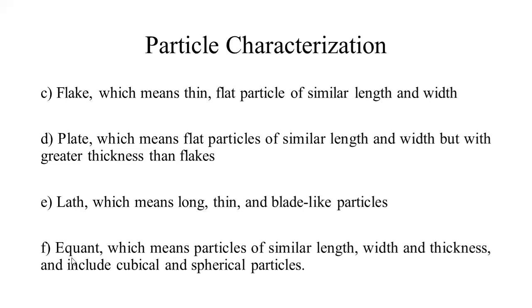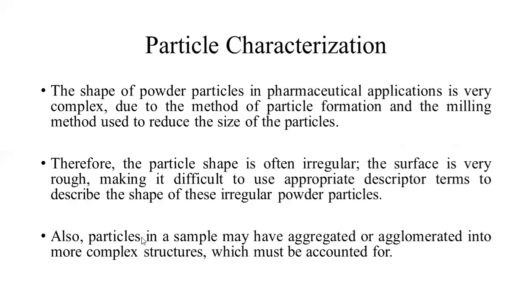The next term which is used for particle shape is equant, which means particles of similar length, width and thickness, and includes cubical and spherical particles. Students, the shape of powder particles in pharmaceutical applications is very complex due to the method of particle formation and the milling method used to reduce the size of the particles.